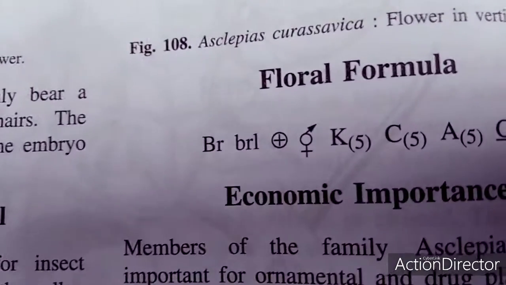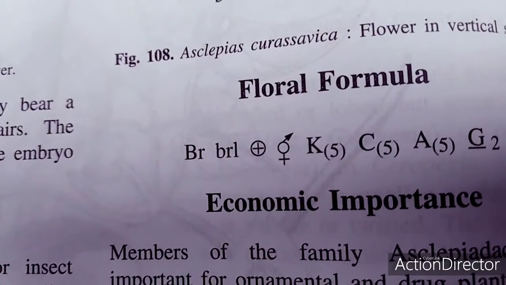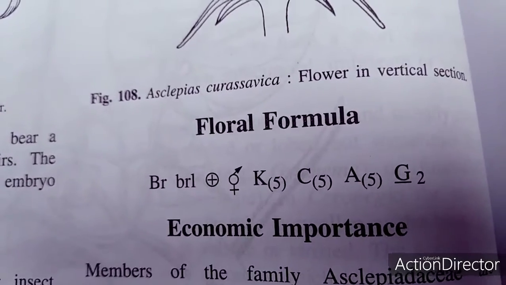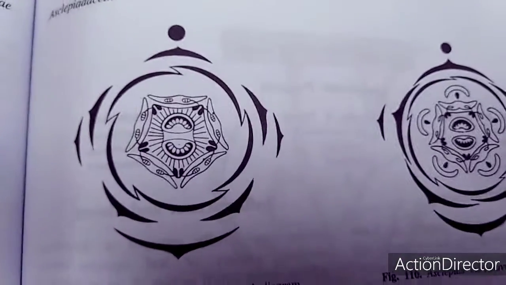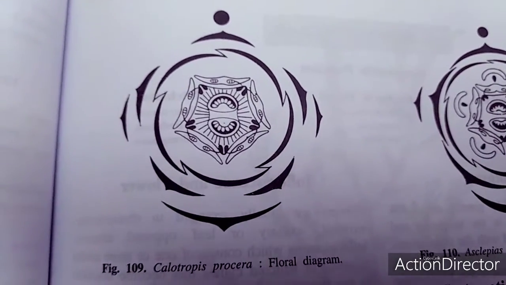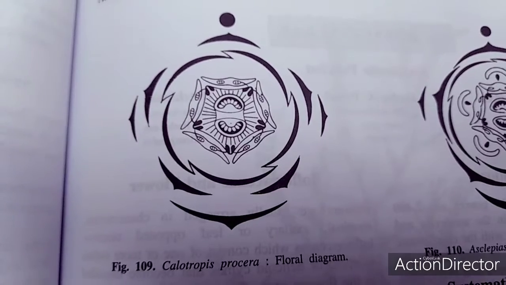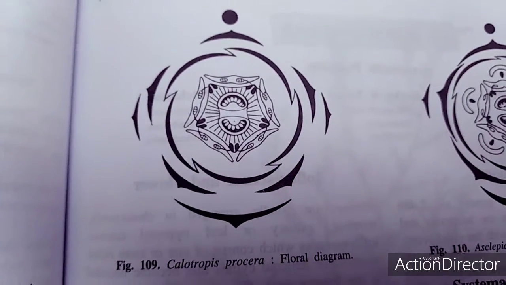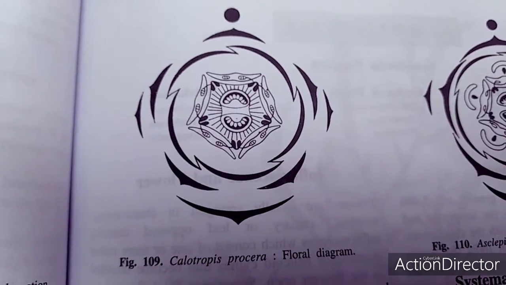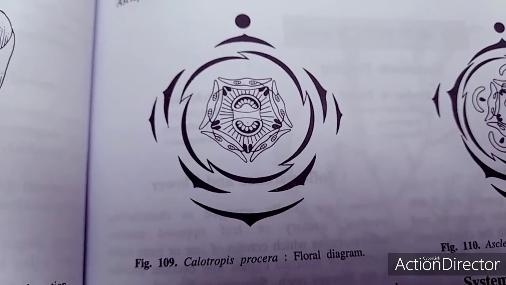So this is a floral diagram, and the floral formula is bracteate, bracteolate, actinomorphic, hermaphrodite, K5 fused, C5 fused, A5 fused, G(2), superior ovary. As we just saw in the floral diagram, for pollination, the flower is perfectly adapted for insect pollination. The flower is very interesting, and this is really for insect attraction.